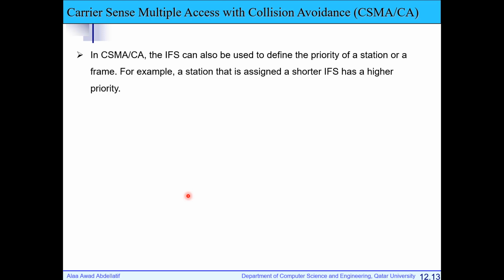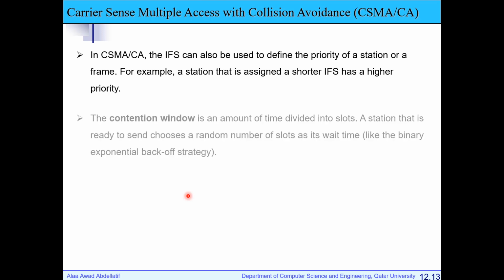So this waiting time, the IFS time, I can use for giving priority to different stations. So if a station is assigned a shorter IFS time, it means it has high priority. It can transmit first. Okay. Right. What about the contention window?